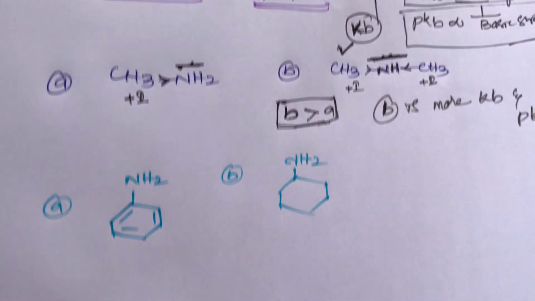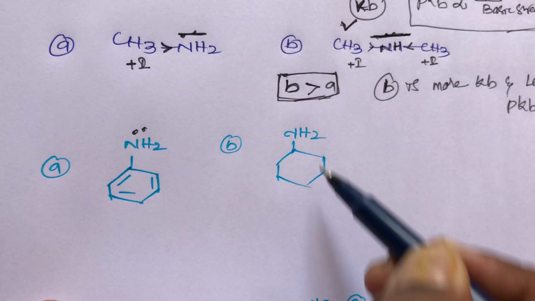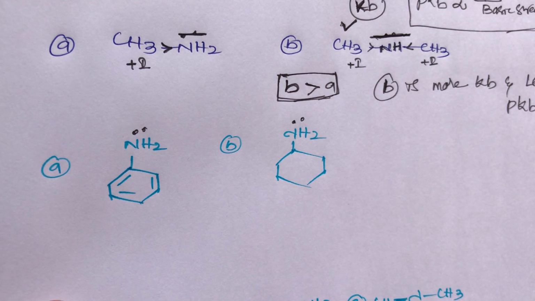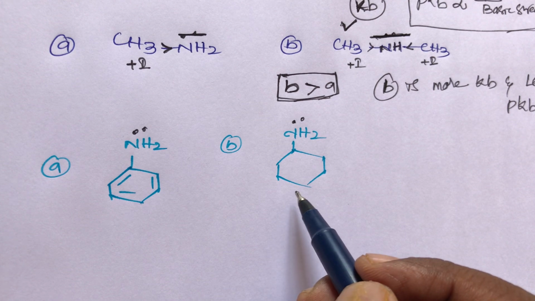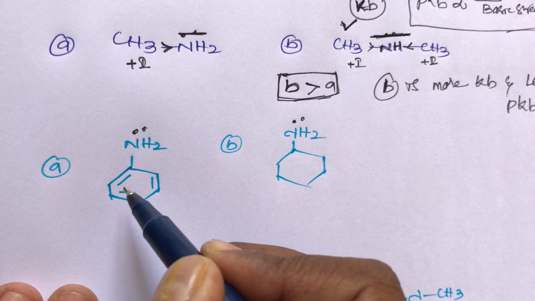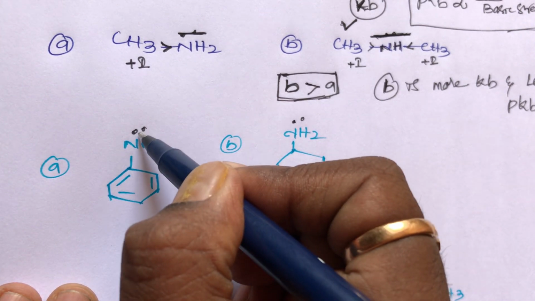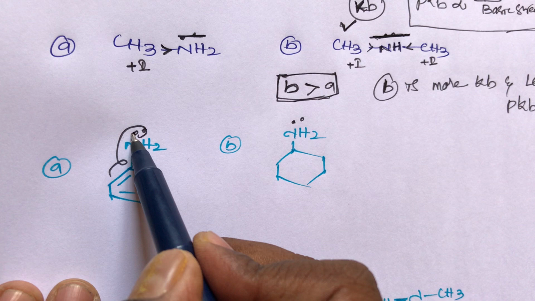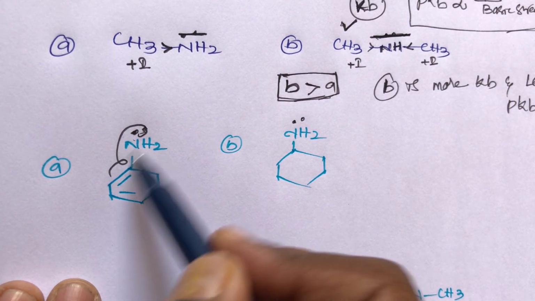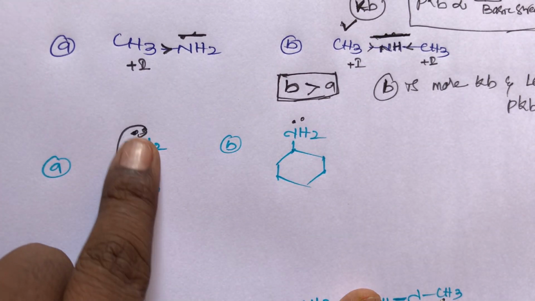Now take the next example. In the second example, this is a primary amine, and this is also a primary amine, both are primary amines. The first compound is aromatic and the second compound is cyclohexane. In the A compound, conjugation is there: double, single, double, single, double, single. The lone pair is involved in delocalization. This lone pair is participating in the resonance, so it is completely unavailable due to the presence of conjugation.